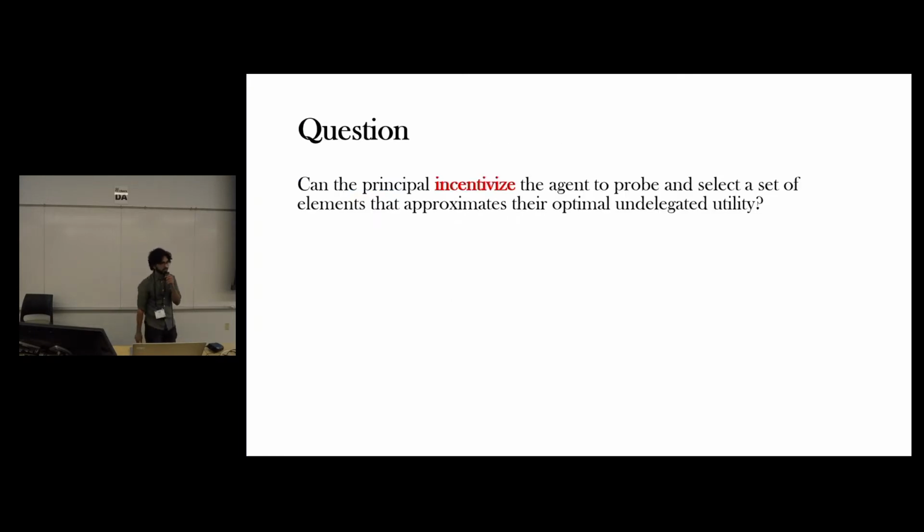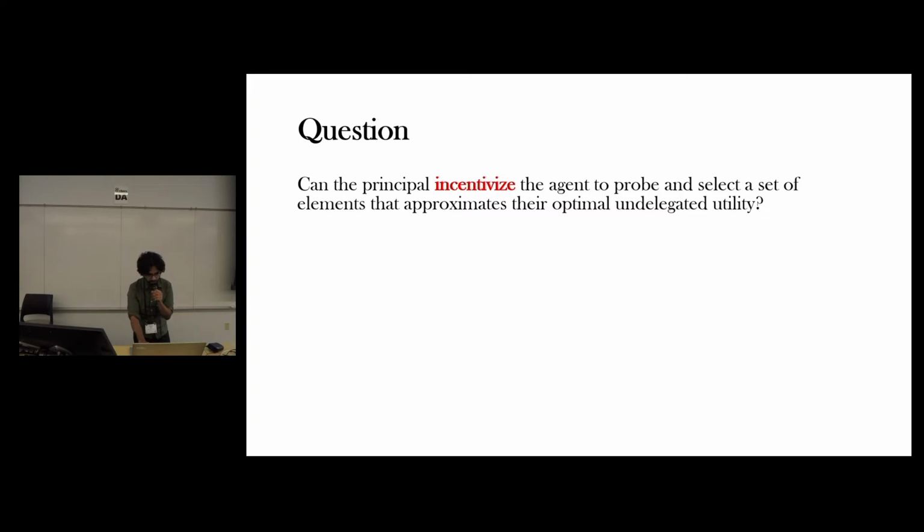So the question that we ask in this work is, can the principal incentivize the agent to probe and select the set of elements that approximates their undelegated utility? So if the principal had enough resources or expertise to run this optimization problem on their own, how much optimal utility can they obtain?